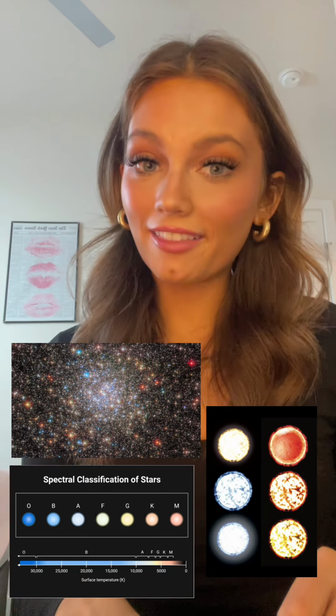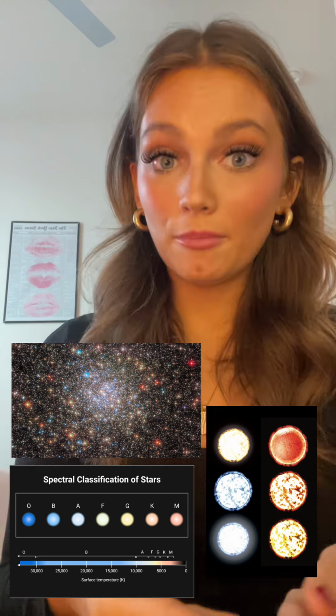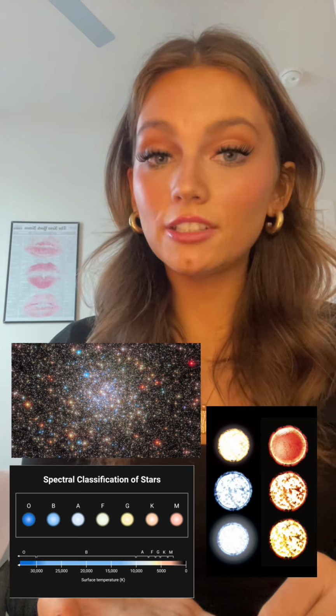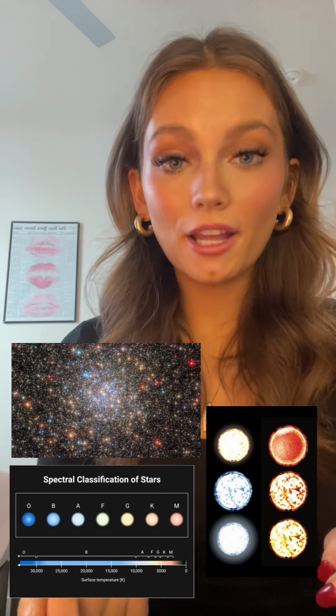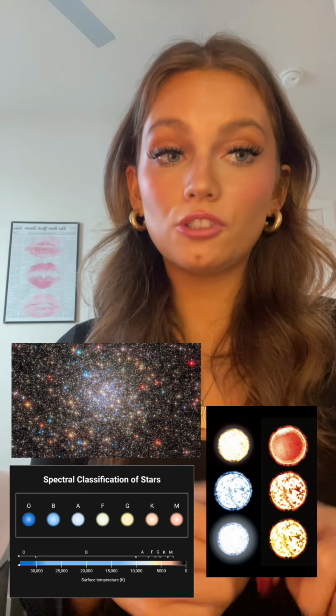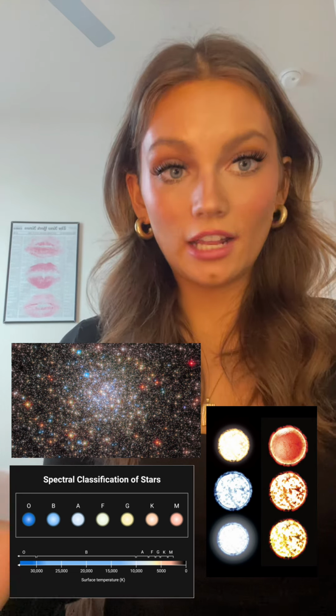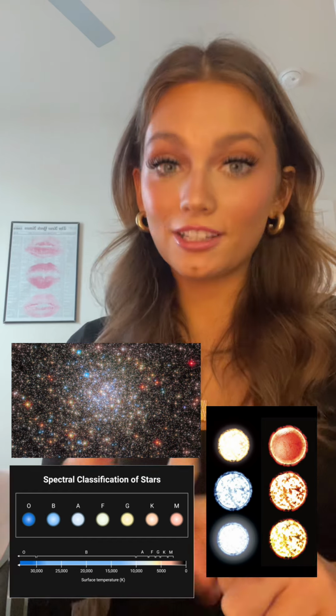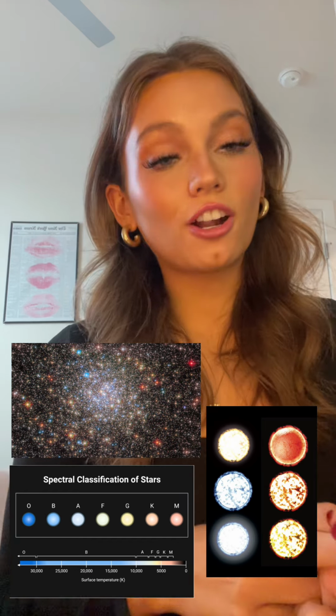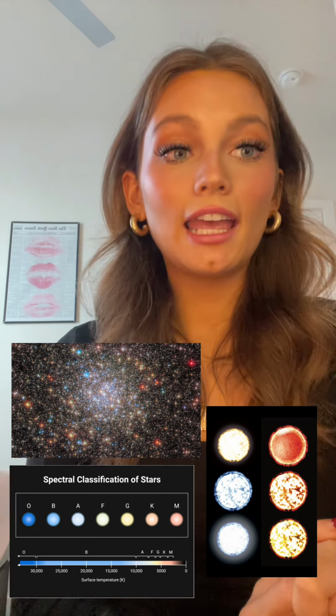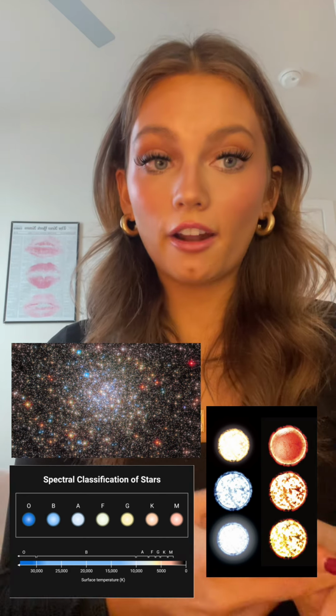The third topic that I chose was the temperature of stars, and we can learn information about temperatures of stars just by looking at what color they are. So stars are not all the same color because they all have different temperatures and they're all very different. Blue stars are the hottest stars and red stars are the coolest stars. Stars are classified into spectral types, and these types are determined by their color and temperature.